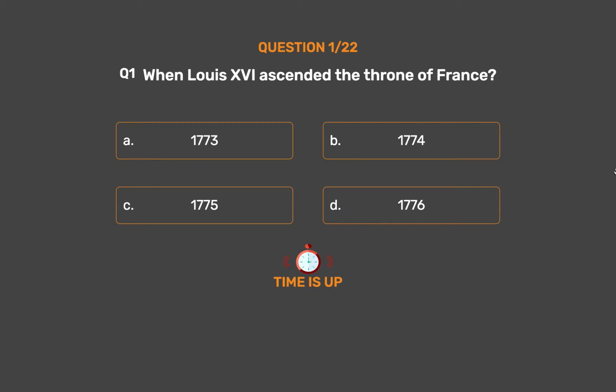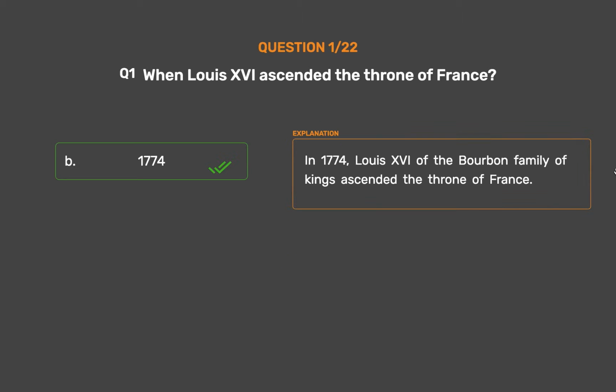The correct answer is option B. 1774. In 1774, Louis XVI of the Bourbon family of kings ascended the throne of France.